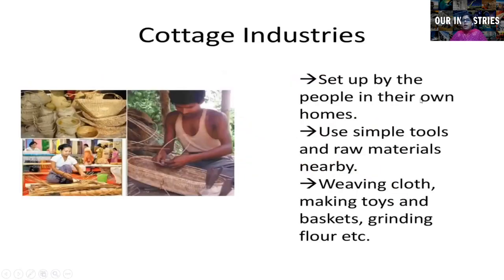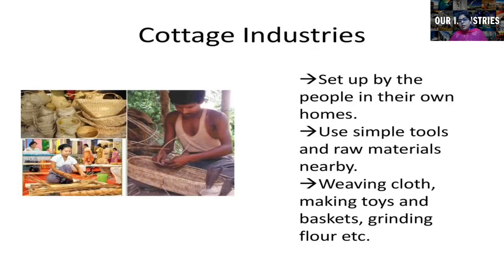You can see here an image of cottage industries. You can see some human beings here. One lady is there and one man is there. They are all knitting a basket and so on. Cottage industries are actually set up by the people in their own homes. As you know, the meaning of cottage is like a small home. So the people who are not very rich, those who are poor, who cannot spend money to set up an industry, can start their work in their homes. And these small industries, which are started in the cottages, are known as cottage industries.